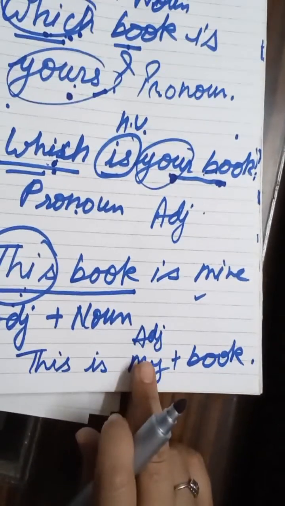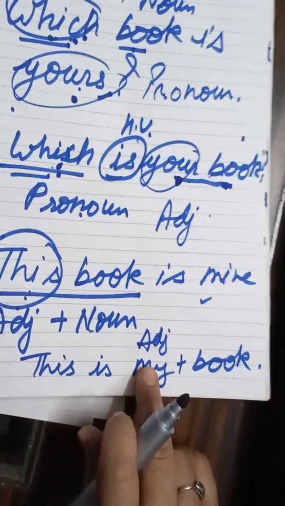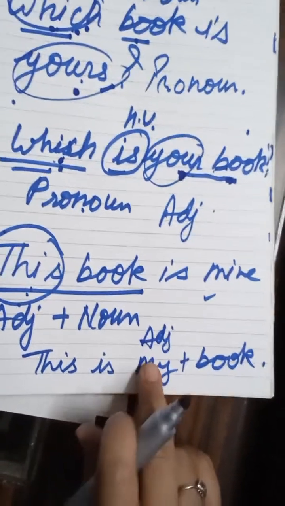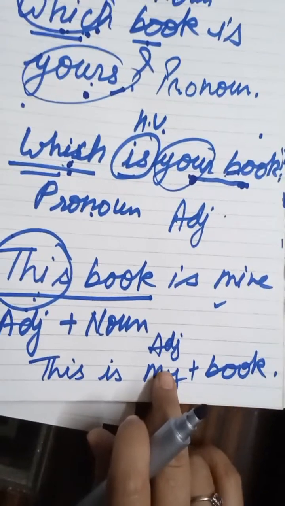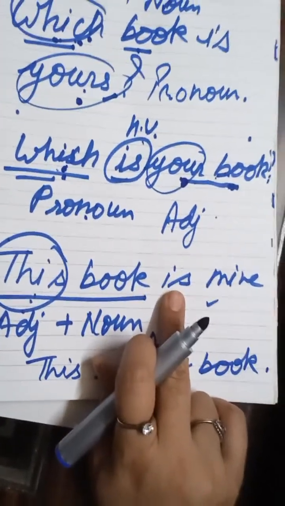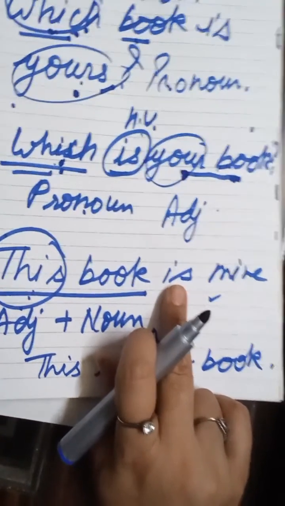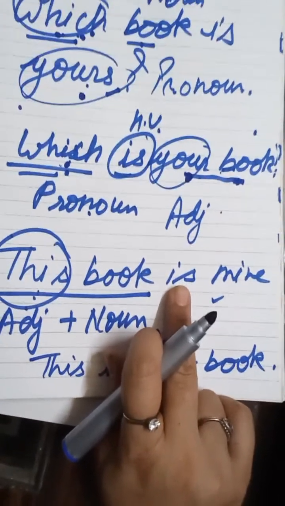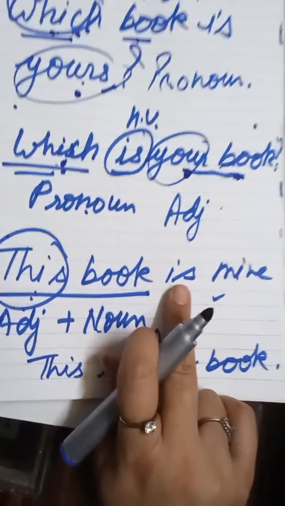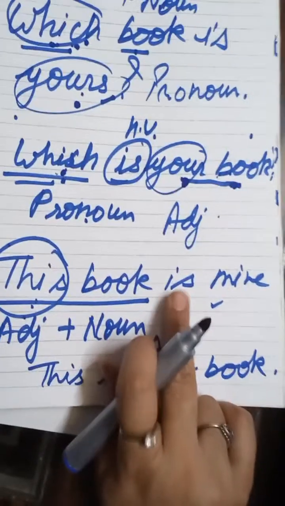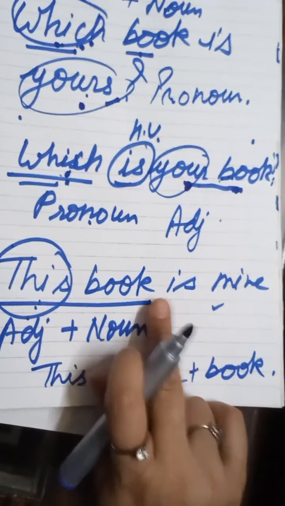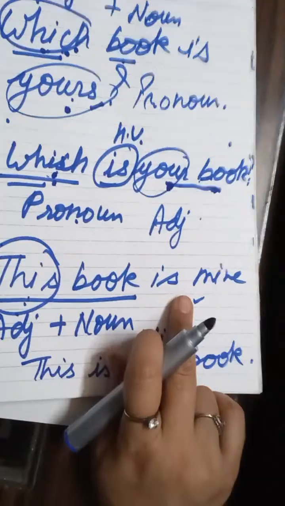The reason is that in this sentence I'm speaking normally and politely: this is my book. But in this situation, someone is claiming your book as their own, and you are aggressive at that time and forcefully saying no, this book is mine. Mind your words, how can you say? So in that situation: this book is mine. Clear?